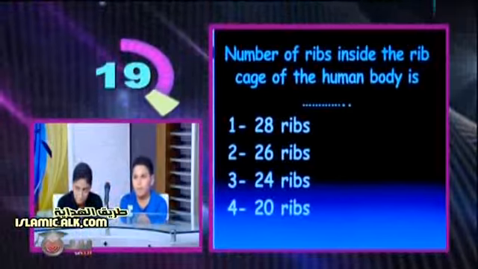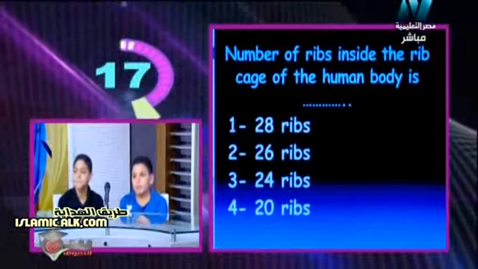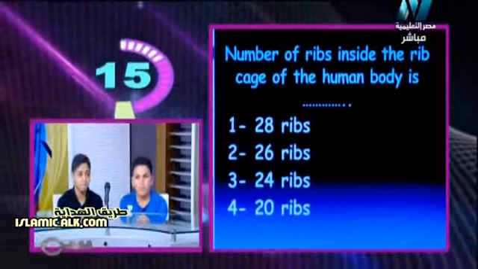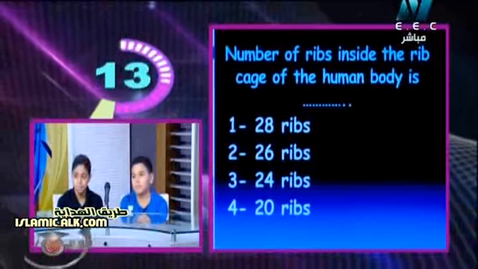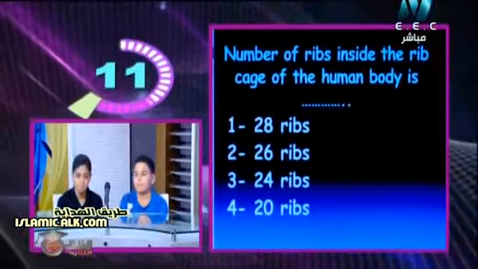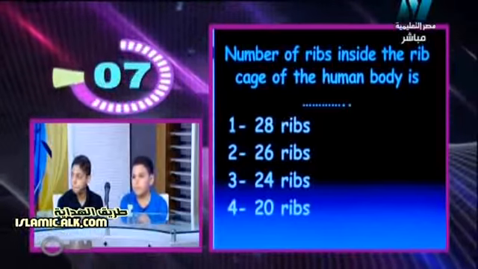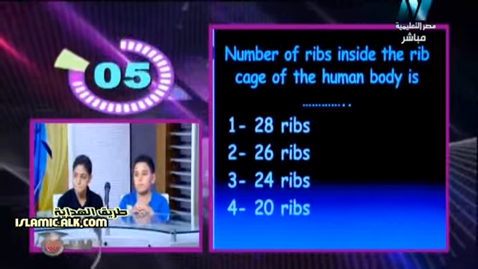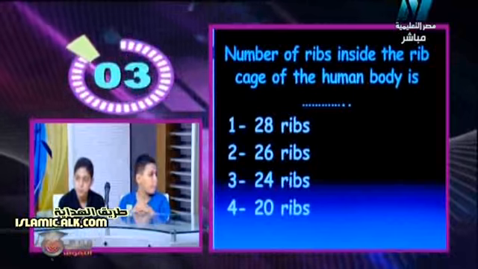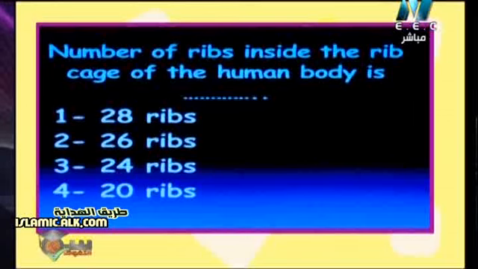Okay. So the number of ribs inside the rib cage of the human body is 28 ribs, 26 ribs, 24 ribs, 20 ribs. The rib cage is the chest cage. Here it asks me how many ribs are in the rib cage. Okay. You will have 2 seconds, 1 second. You can answer now.